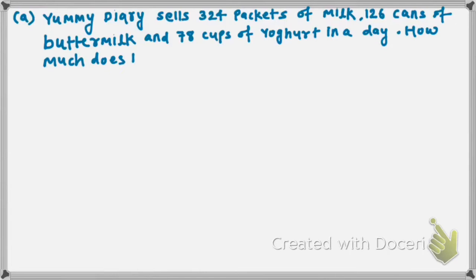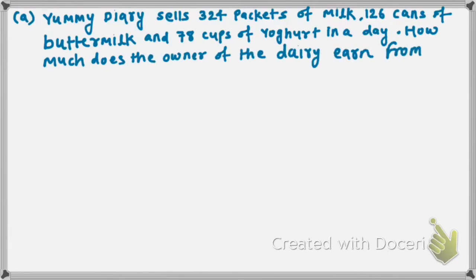How much does the owner of the dairy earn from sales? So we will multiply by their prices and find out the total money.